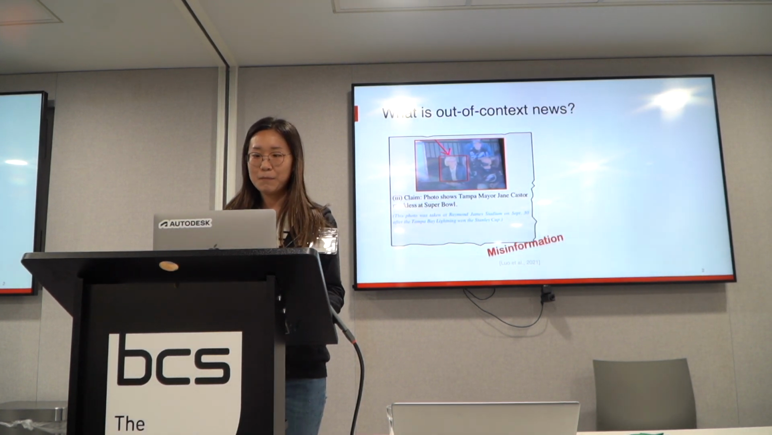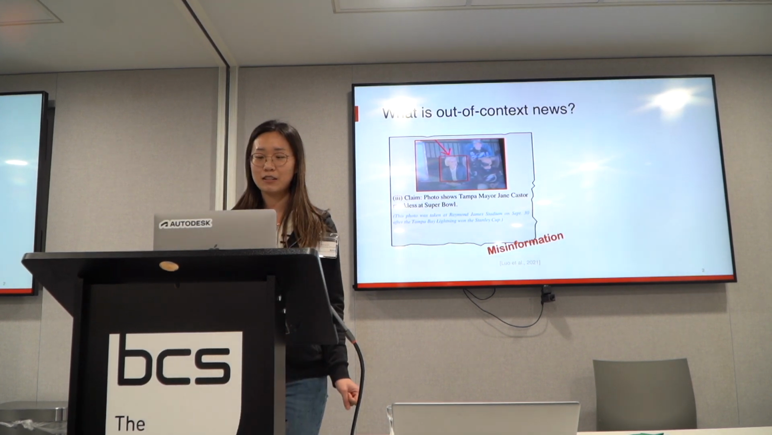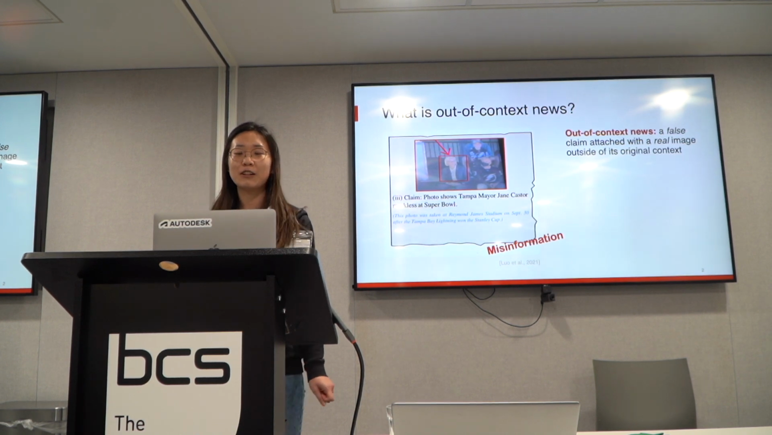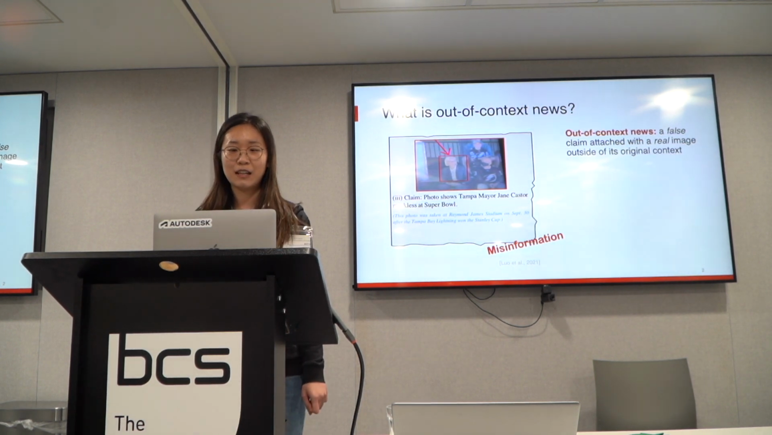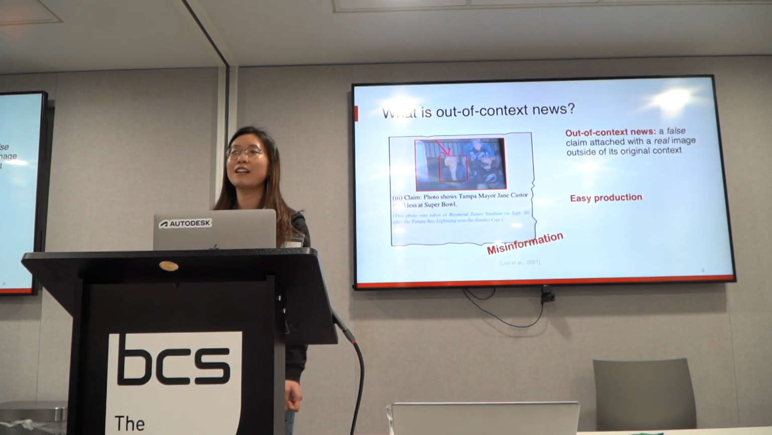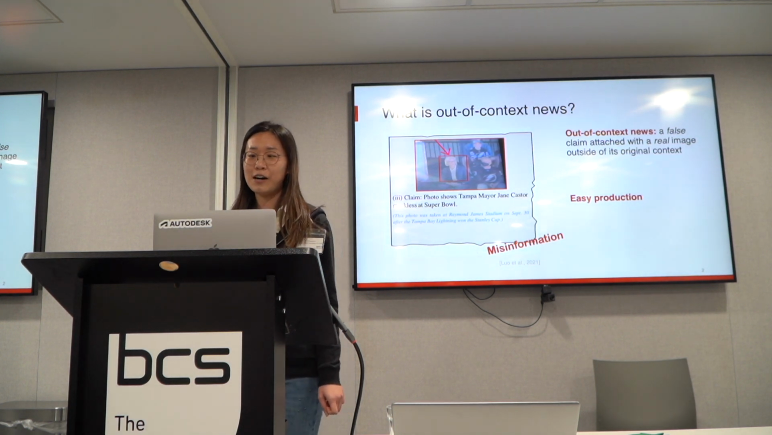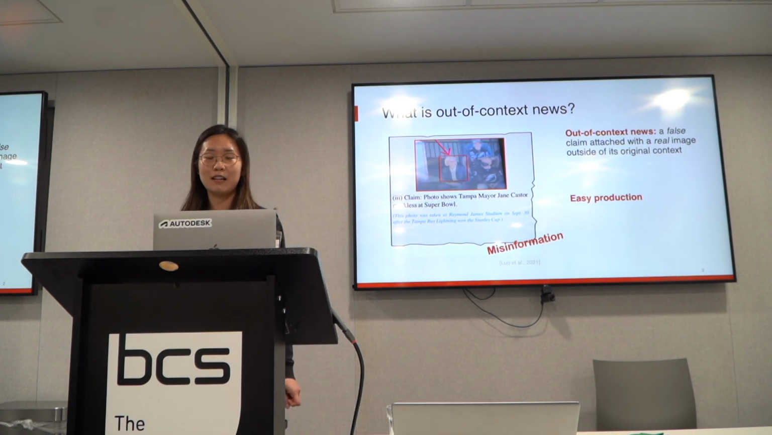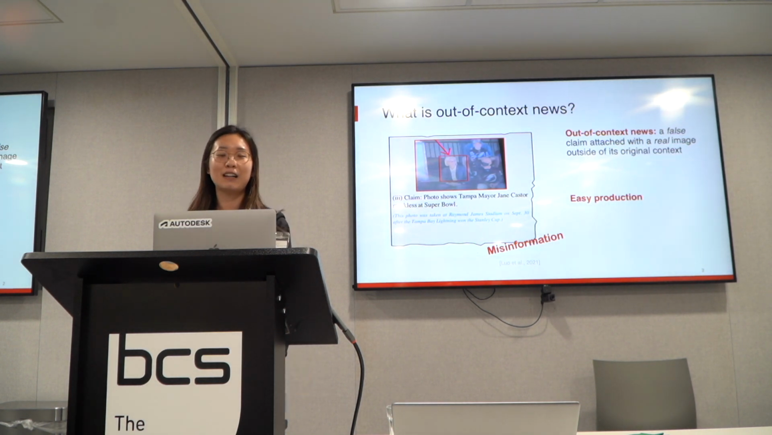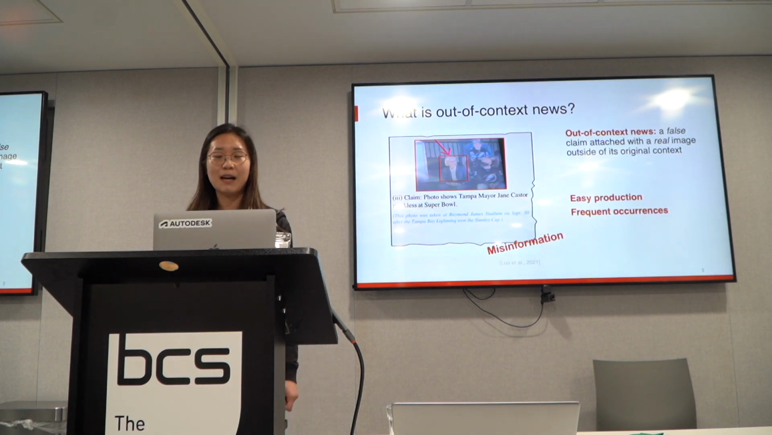So out-of-context news is a popular type of misinformation where a false claim is attached to a real image outside of its original context. And this way of producing misinformation has a very low technical threshold, because anyone can trivially attach a fabricated claim to a real image outside of its original context and then post it online. Therefore, we can see it very often on online media websites.